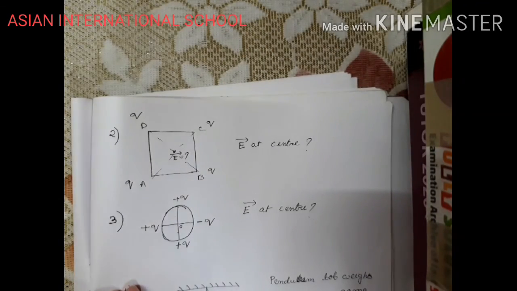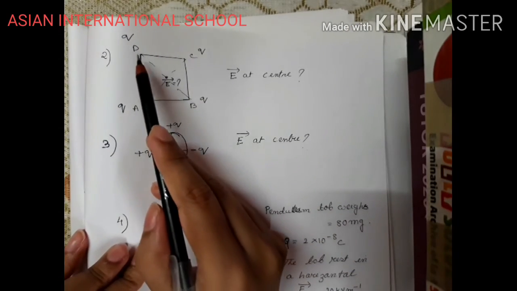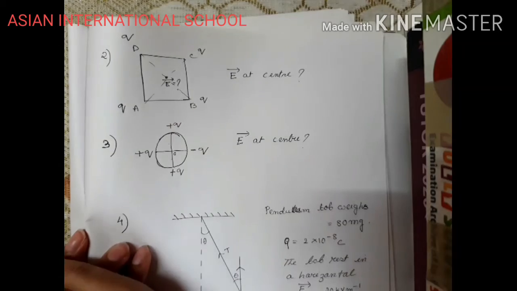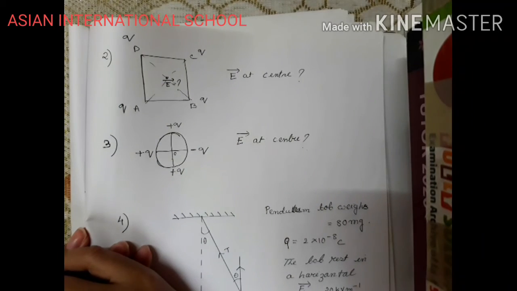Now this kind of a diagram you have done for Coulomb's law as well. See, you have a box, plus q, plus q, plus q charges are kept at 4 corners. You need to find out the electric field at the center.